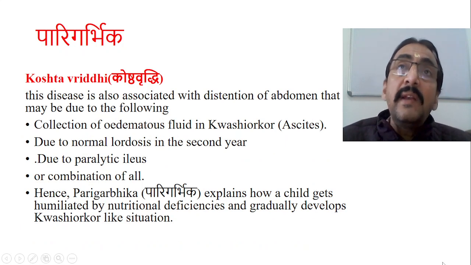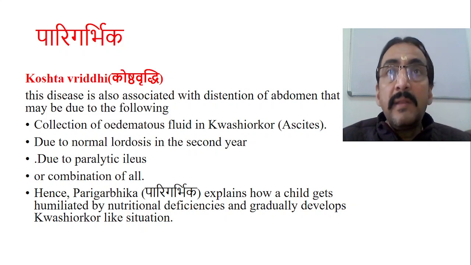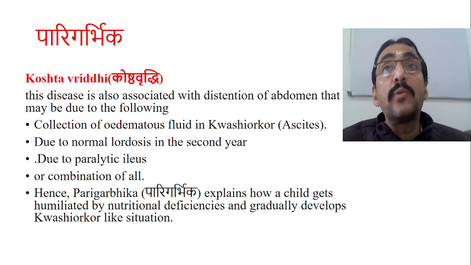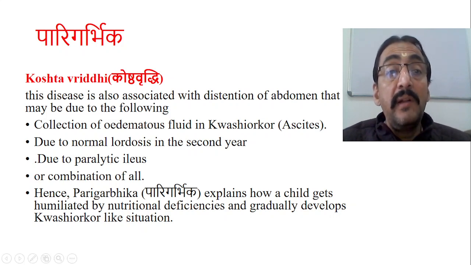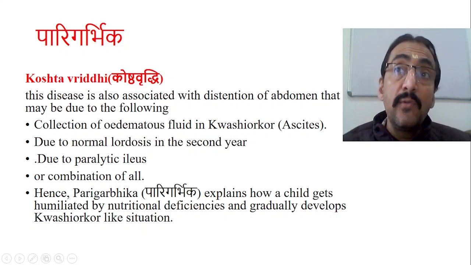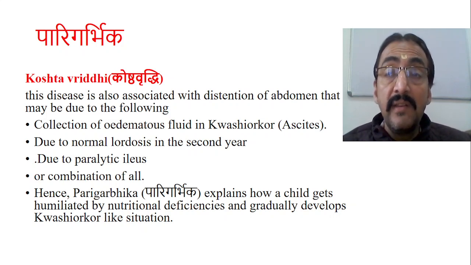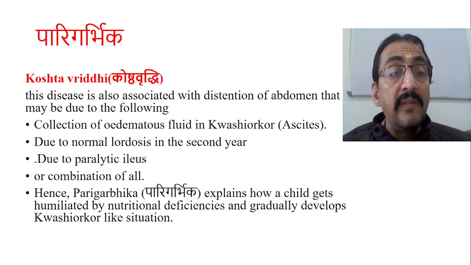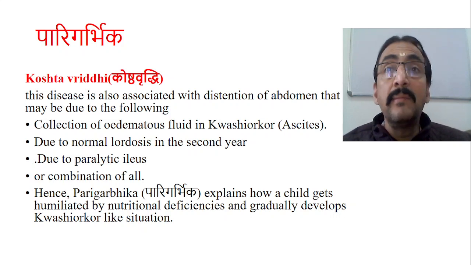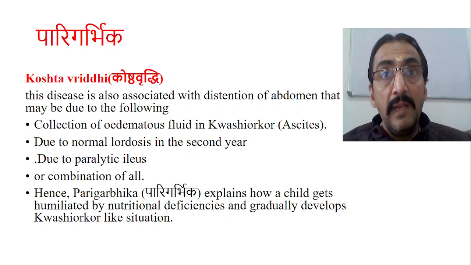Now there is another important symptom which is mentioned as Brahma Tandra Yujyate Koštavridhyacha. Now this is quite interesting. The disease is also associated with the distension of the abdomen. If you look into Kwashiorkor, in the later stage, there is a distension of the abdomen. One is because of generalized anasarca, generalized swelling. Second, in Kwashiorkor, one of the very important symptom presentations is hepatomegaly.